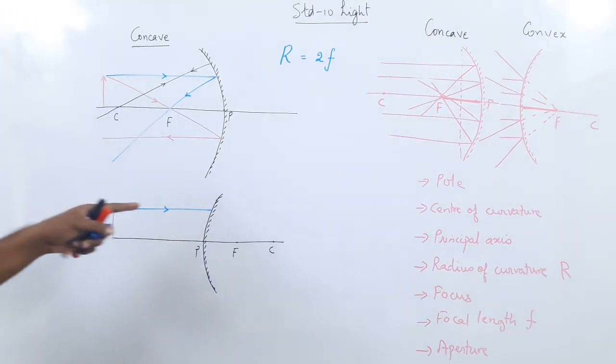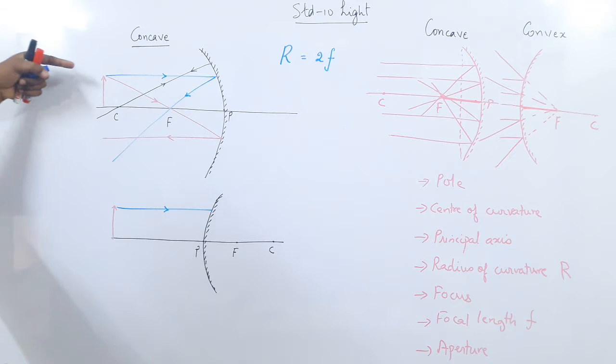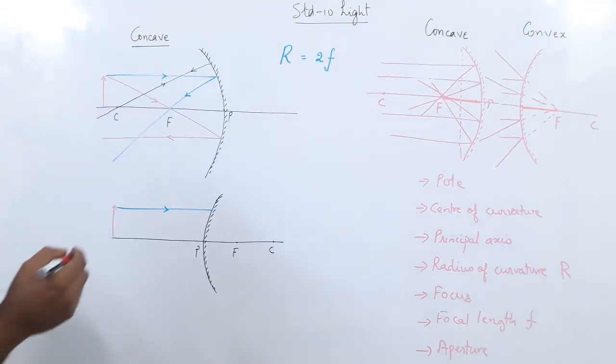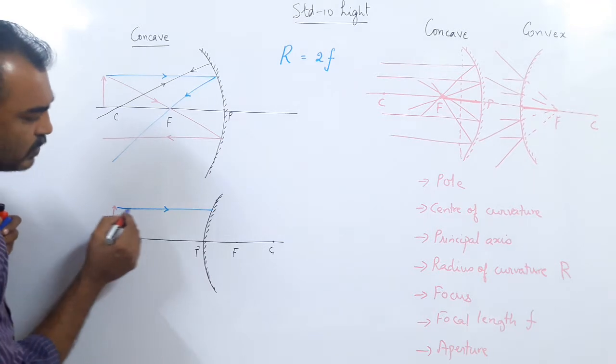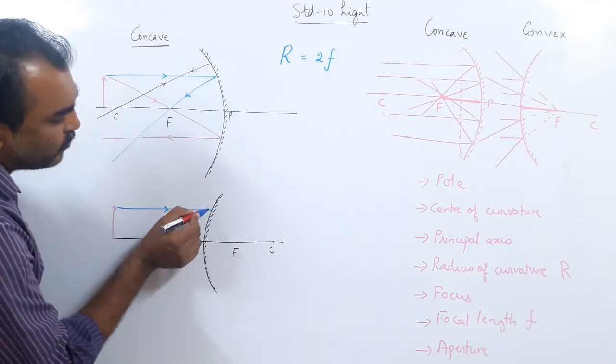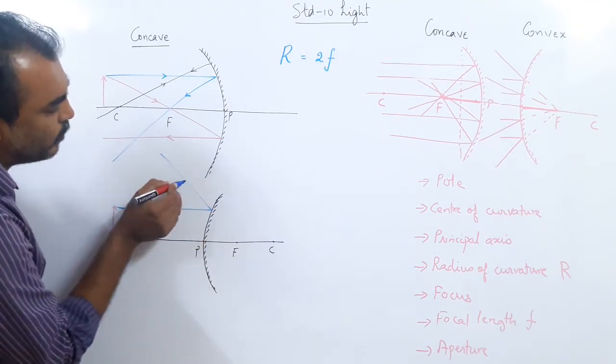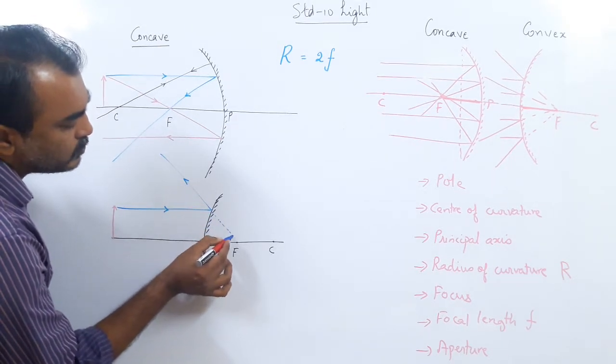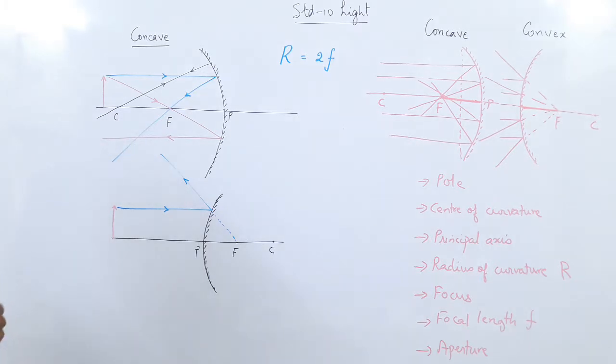See here, the ray of light parallel to the principal axis passes through the focus. Here, the ray of light parallel to the principal axis will reflect and go back like this, but it appears to pass through the focus. See, the words change.